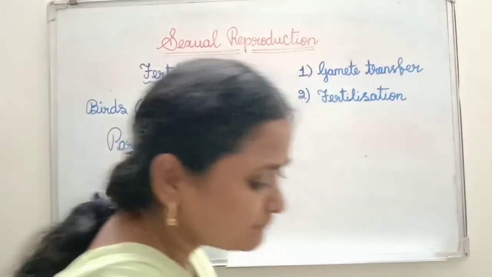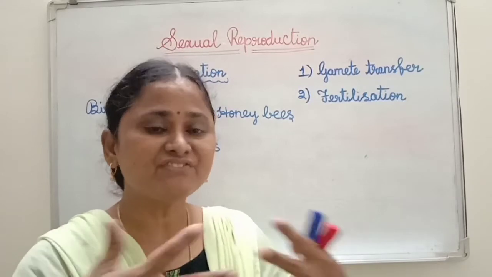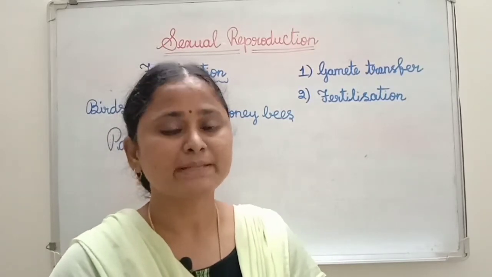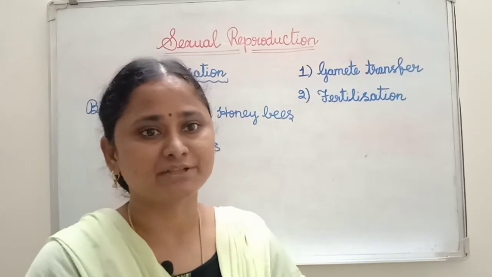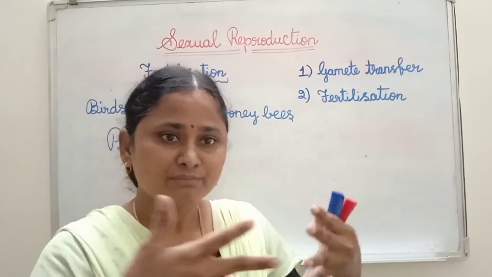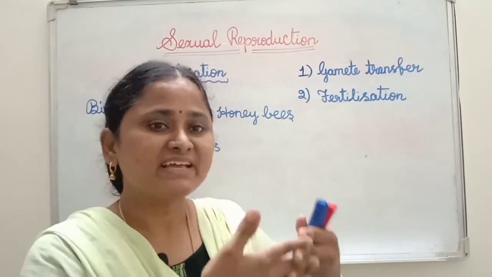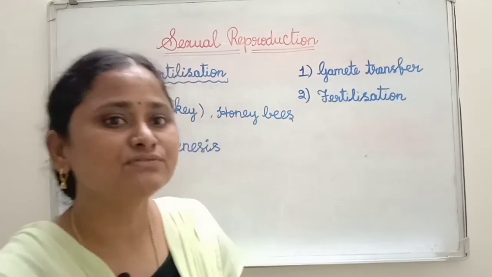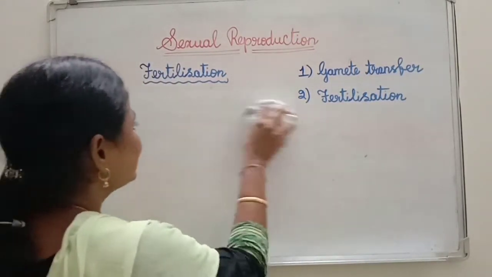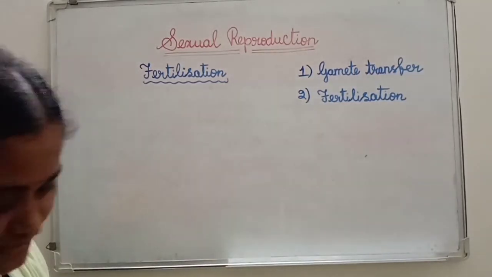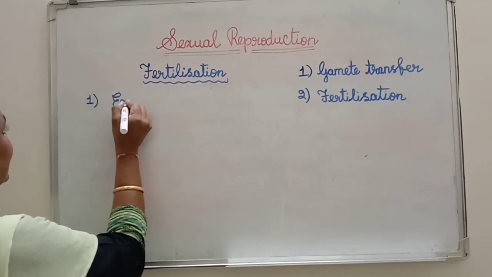Now, based on where this fusion of male and female gamete takes place, that means inside the animal body or outside the animal body, the fertilization is of two types. Number one is external fertilization.